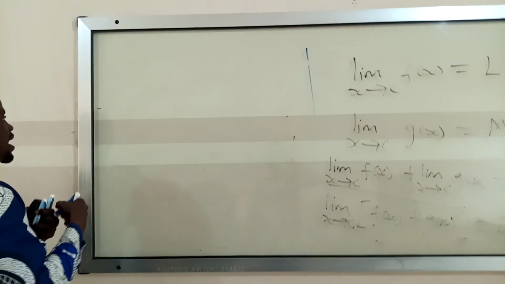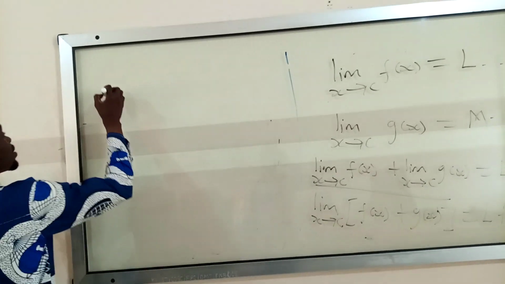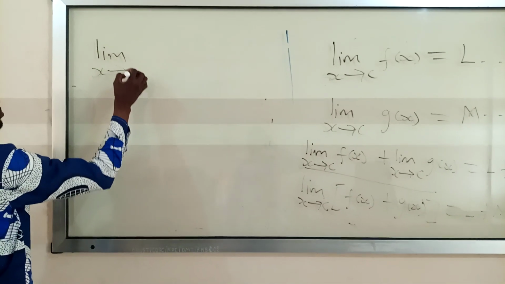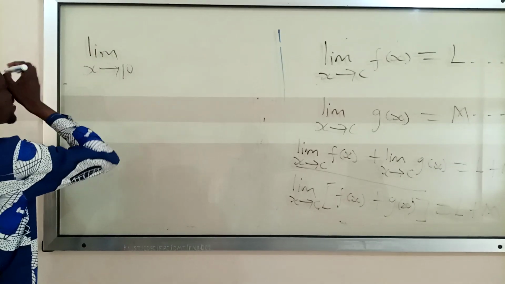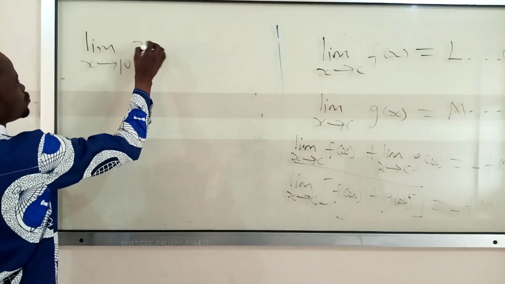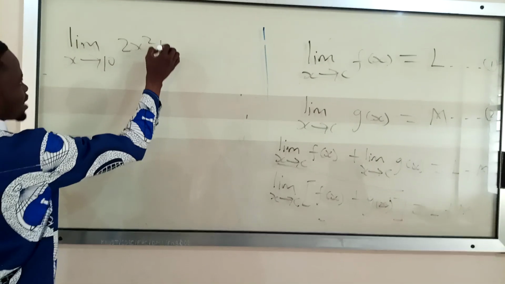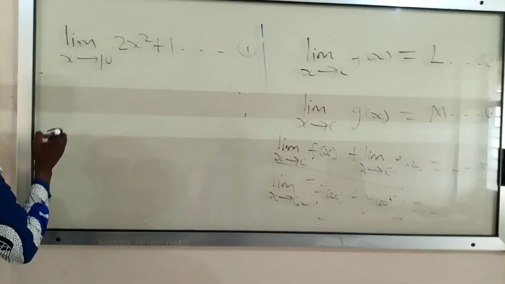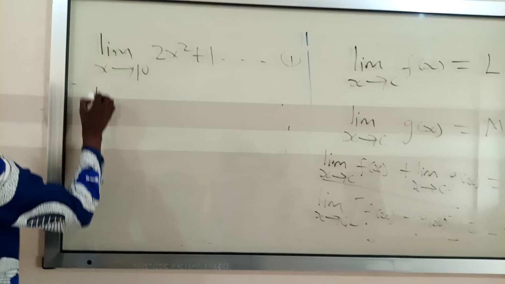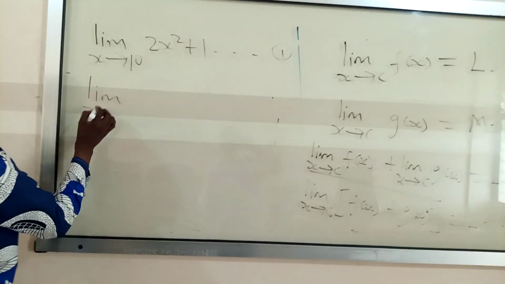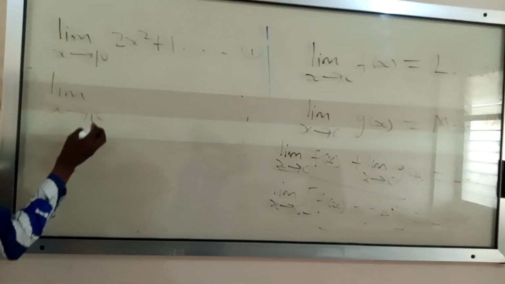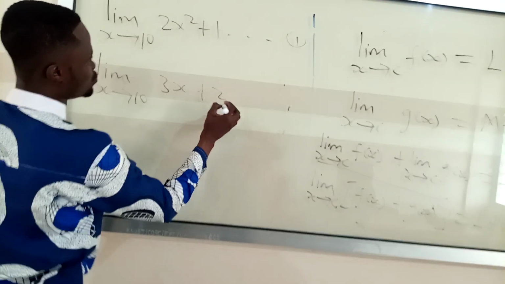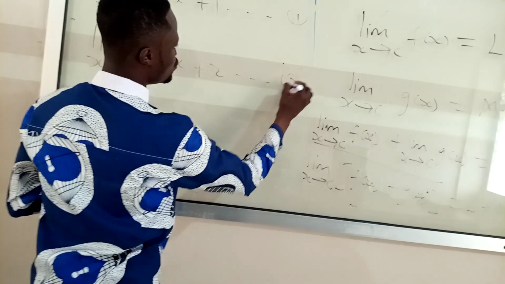Suppose I have the limit as x approaches 10 of 2x squared plus 1, that is equation 1. And I have another limit as x approaches 10 of 3x plus 2, that is equation 2.